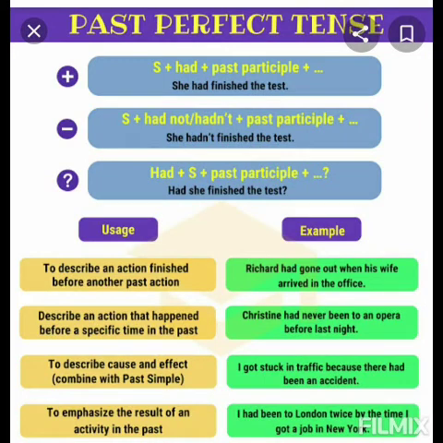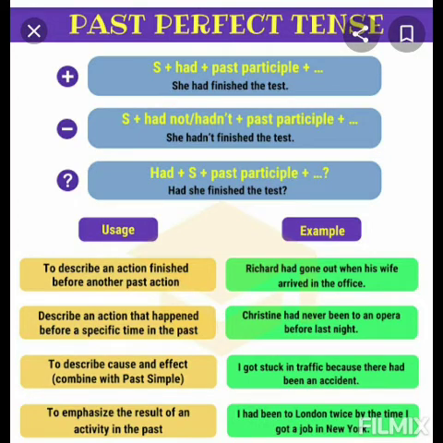Now past perfect tense. Where do we use this tense? In order to describe an action finished before another past action. To describe an action that happened before a specific time in the past. To describe cause and effect. To emphasize the result of an activity in the past.